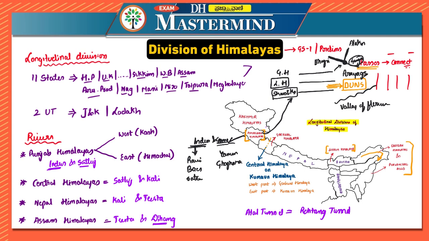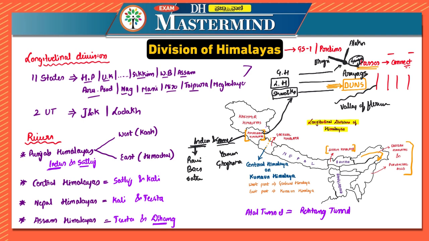The Shyama Prasad Mukherjee tunnel was 9 kilometers. The Atal tunnel has a length of 9.02 kilometers. It is the longest tunnel above 10,000 feet in the world, and it is named after former Prime Minister of India, Atal Bihari Vajpayee. This tunnel itself is at an elevation of 3,100 meters, whereas Rohtang Pass is at an elevation of 3,978 meters. It was inaugurated by our current Prime Minister in 2020.